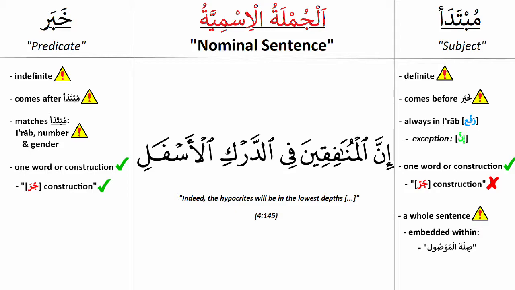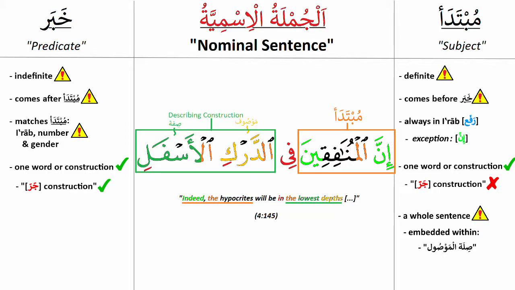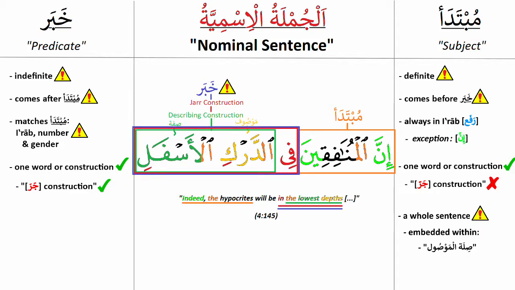Innal munafiqina fi darkil asfali. Here the harf nasb inna acts on al munafiqina and makes it nasb. And because it is special, it forms the mubtada with al munafiqina. Fi makes al darki jar, which then forms a describing construction with al asfali. Both words form a jar construction initiated by the harf jar fi, which then ultimately becomes the khabar.